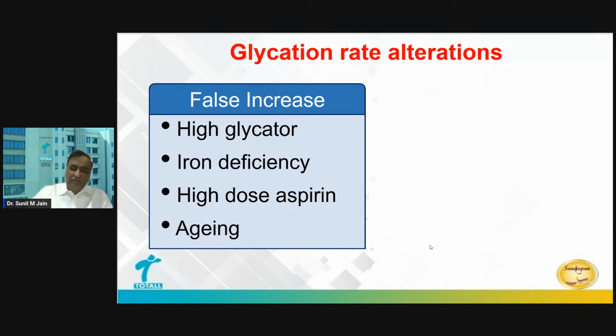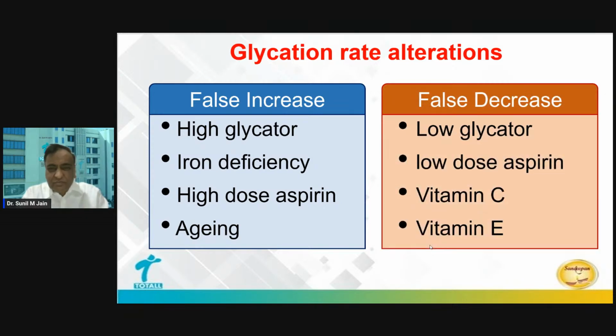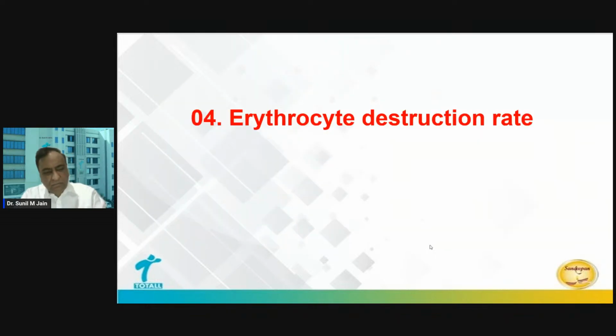Out of this box, the first two points are clinically very important for physicians. False decrease, low glycator: that's a physiological variation which I discussed. Other areas are less important, but they can happen. Coming to the fourth point, that is erythrocyte destruction rate.